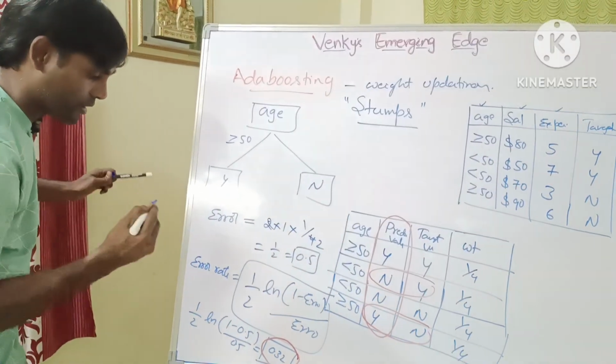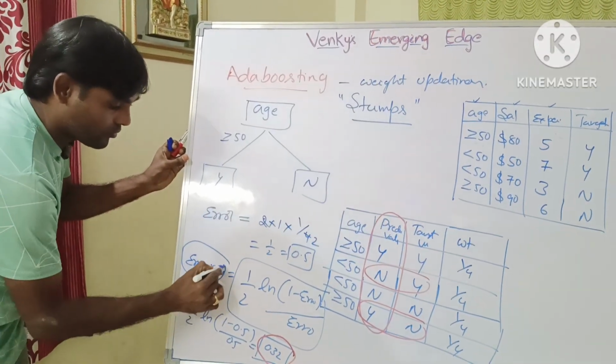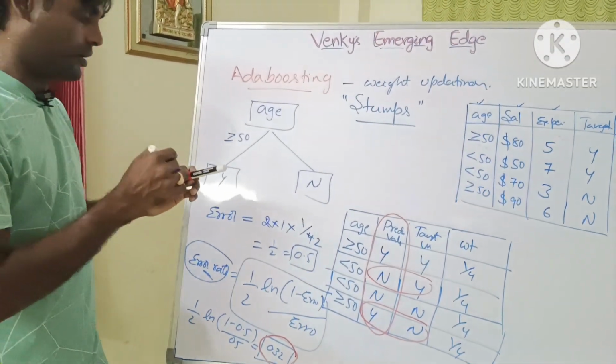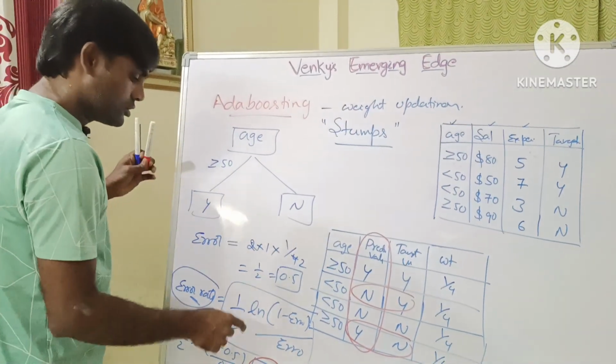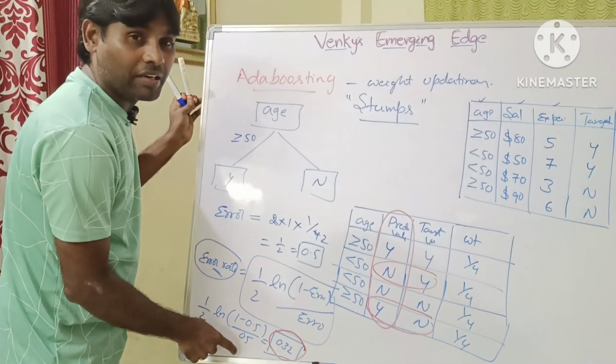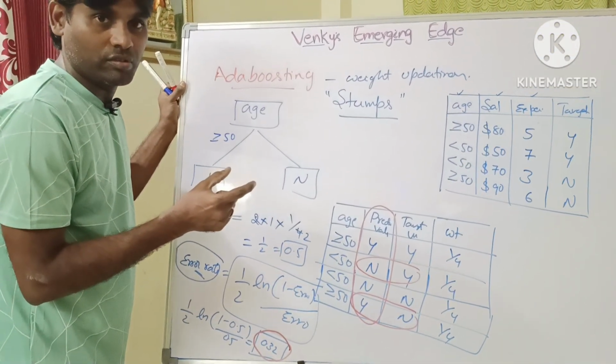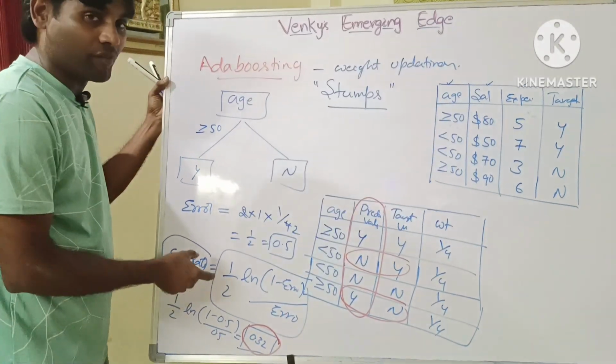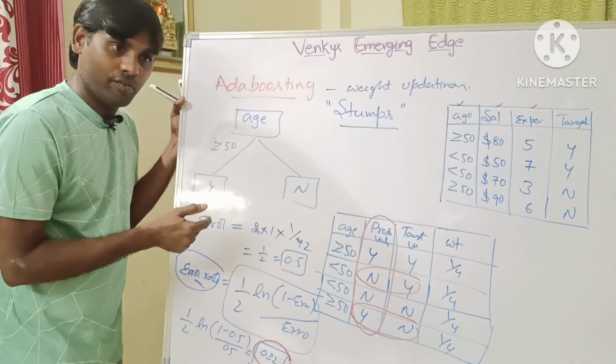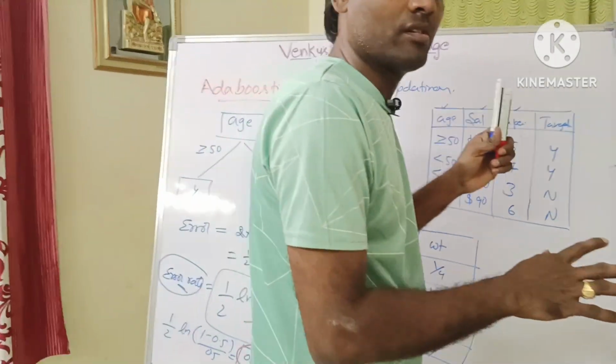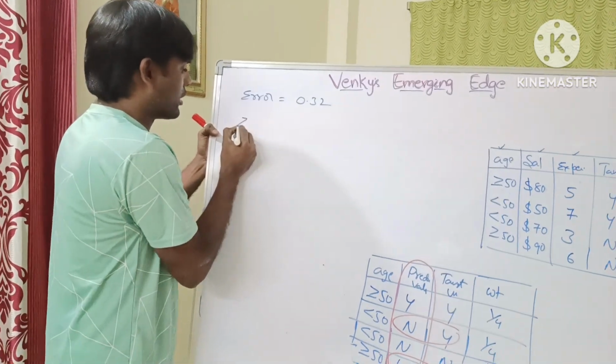Then you get the error rate. This is also very, very important. So the error rate is very, very important. Now, here the error rate is there. Then we calculate the Z value. Okay, so now we calculate the Z value.